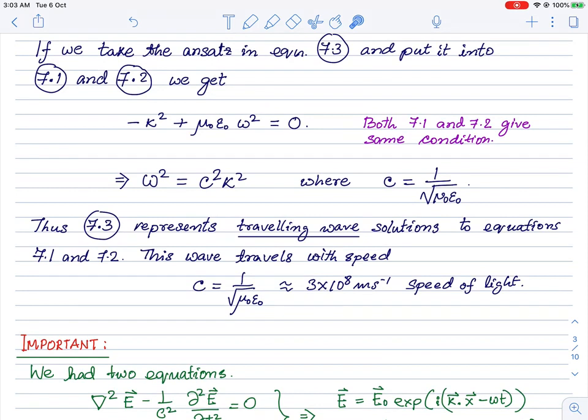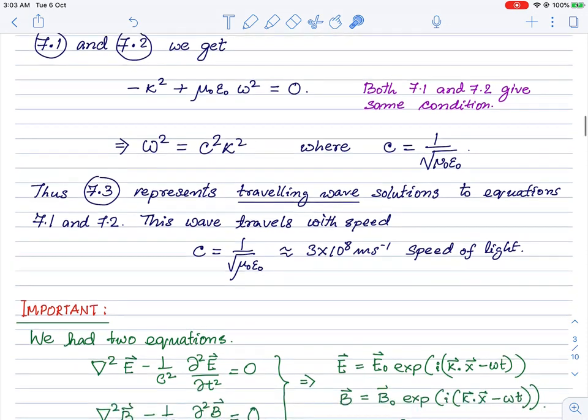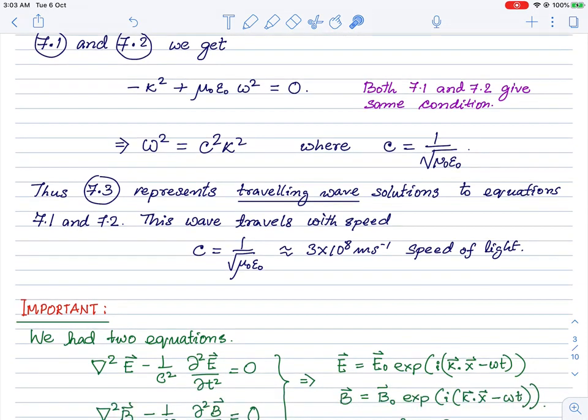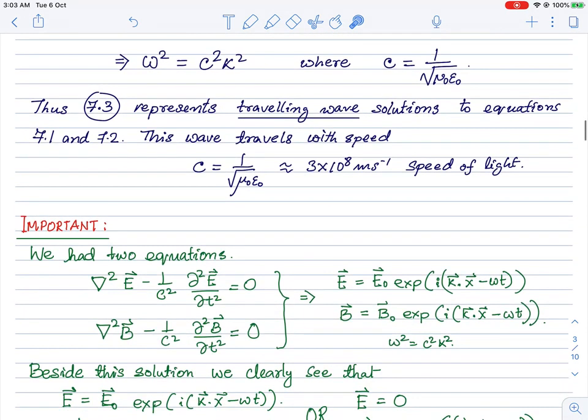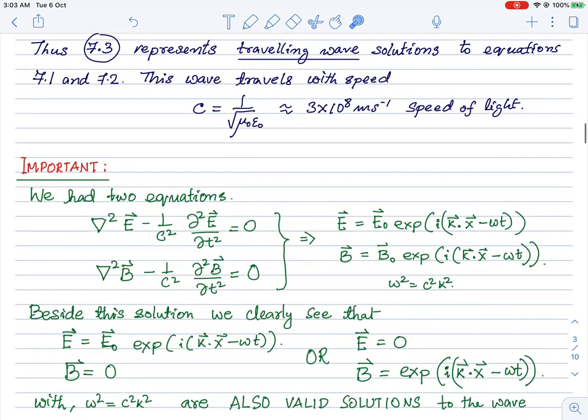Right. So now these are the solutions, and we can be happy that we have found a solution to the two wave equations, but there's a big catch here which we have to be aware of. Let me try to explain that there is a little bit of a caveat in what we just did. This caveat is kind of important, and it's also going to be important for our later discussions. So let me explain that caveat to you.